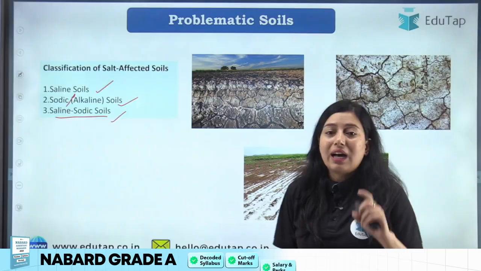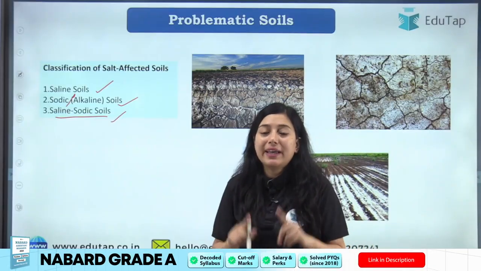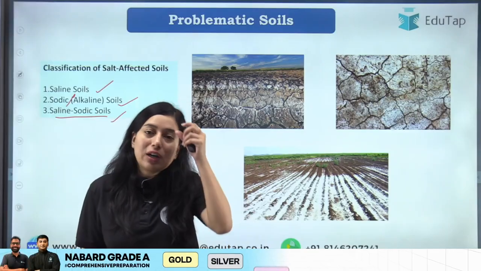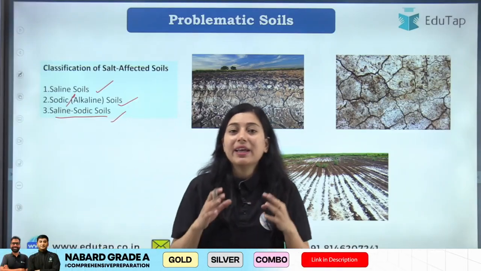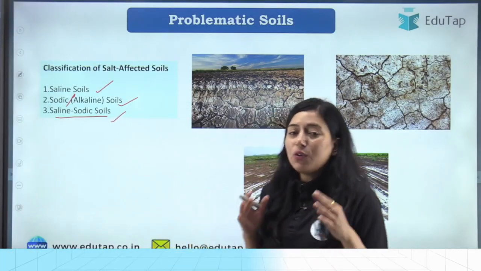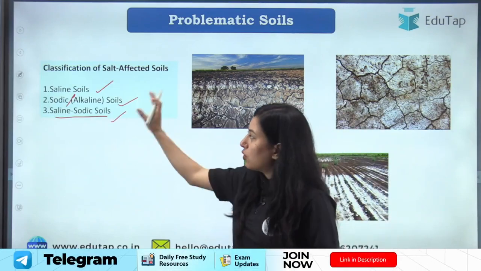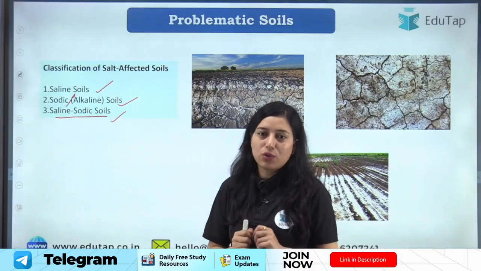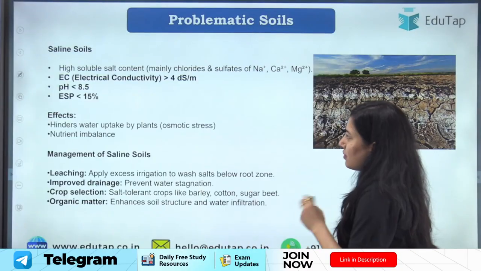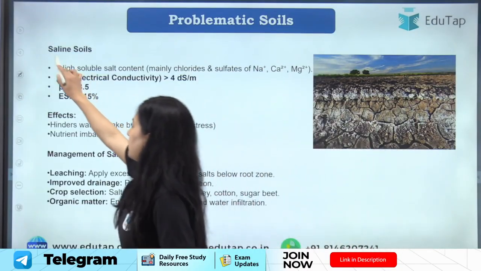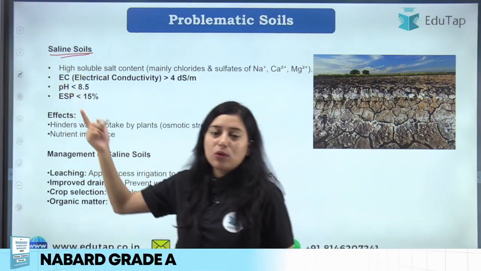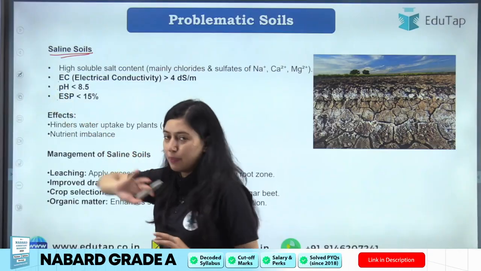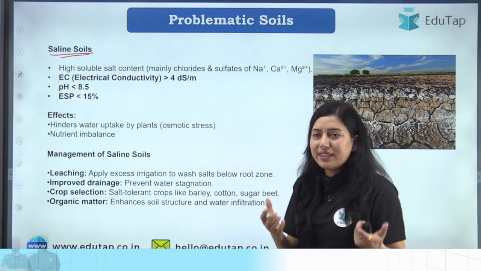Okay, now how this classification is made, again based on the type of salt that is present in that particular soil. Right? Now let us understand one by one about all these problematic soils and their management, how to manage this soil. Right? So students, let's talk about saline soil first. Okay, now before discussing these soils, I wanted to discuss a few things, that is EC, pH and ESP. What are these terminologies? What are these basically, right?